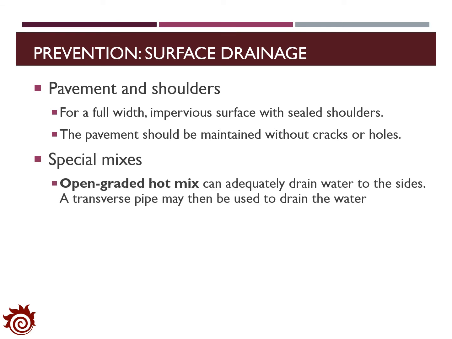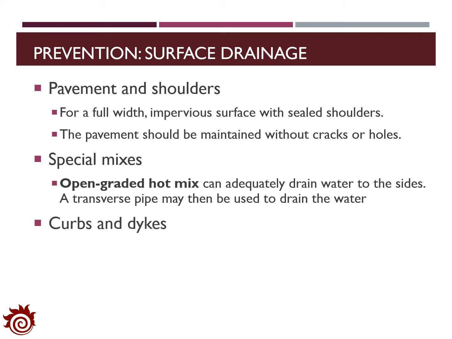Moreover, in this method, we will apply some special mix, such as open-graded hot mix, which can adequately drain water to the side. And then a transverse pipe will be installed to drain the water away from the pavement.